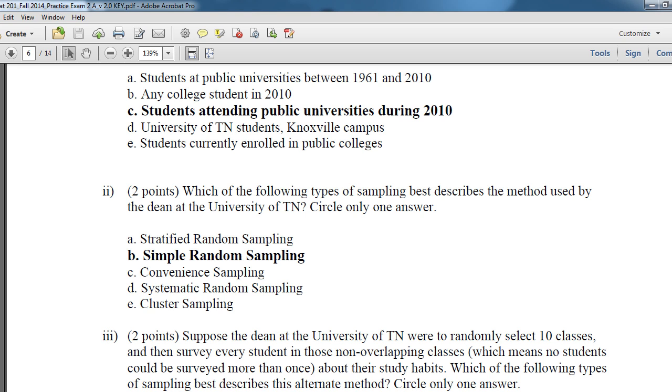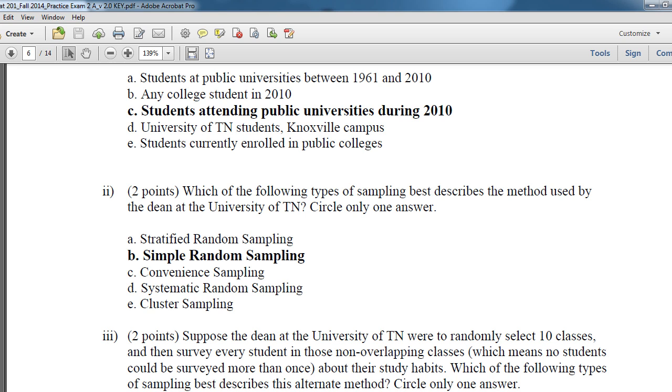So if we say 25, 25, 25, 25, we want it to represent the population of students. We're saying that's actually the makeup of the university body, that there's 25% of students in each class of the undergrads. So if we sample 200 students, how many freshmen should be in our sample? 50. And the same goes for the rest, because that's 25% of 200. If for some reason there was 30% freshmen, we'd sample 60, because that's 30% of 200. Stratified is acknowledging differences and then sampling in accordance to the population percentages. So if there's 25% in the population, we should sample 25% in our sample of that characteristic.